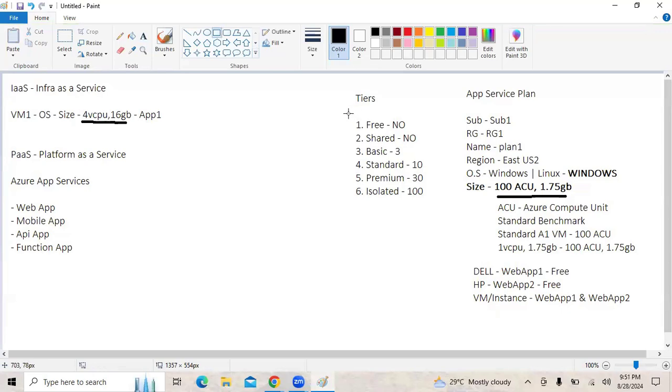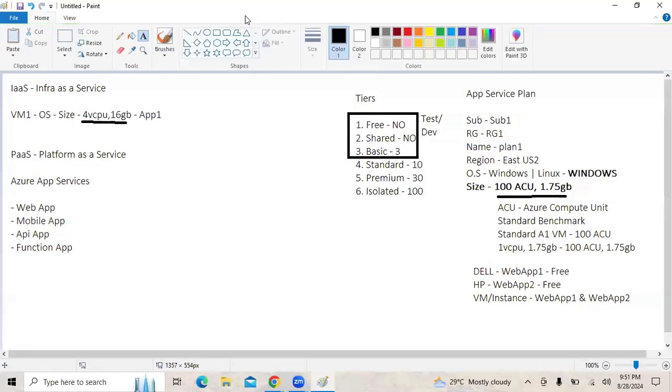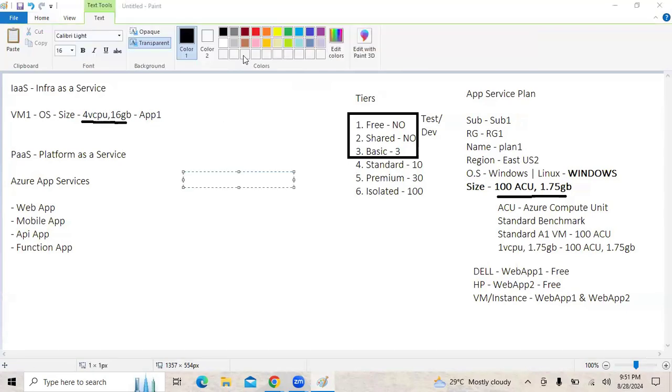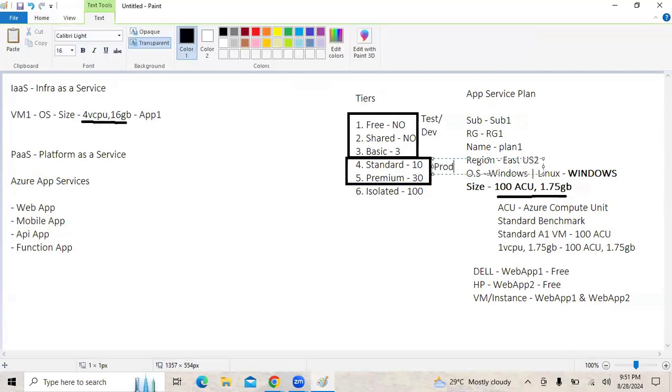That is the reason we say that free, shared, and even basic are not recommended for deploying production applications. They are recommended for deploying testing or development applications. If we would like to deploy the production application, we can go with the standard or the premium tier. They are recommended for deploying production applications, right?